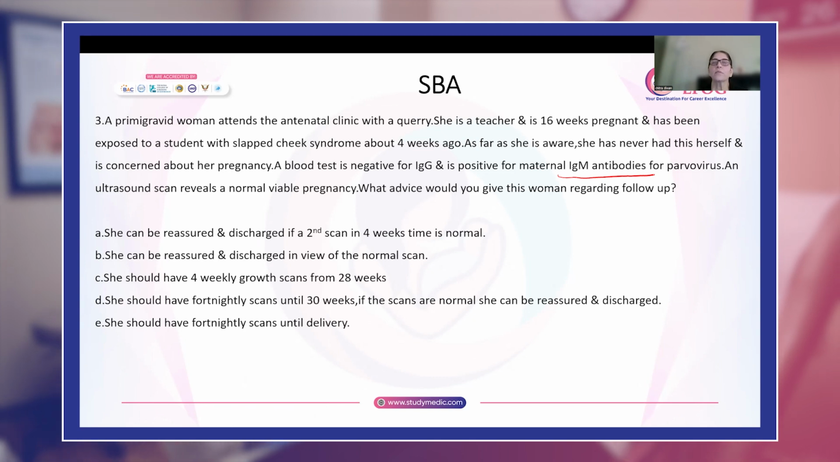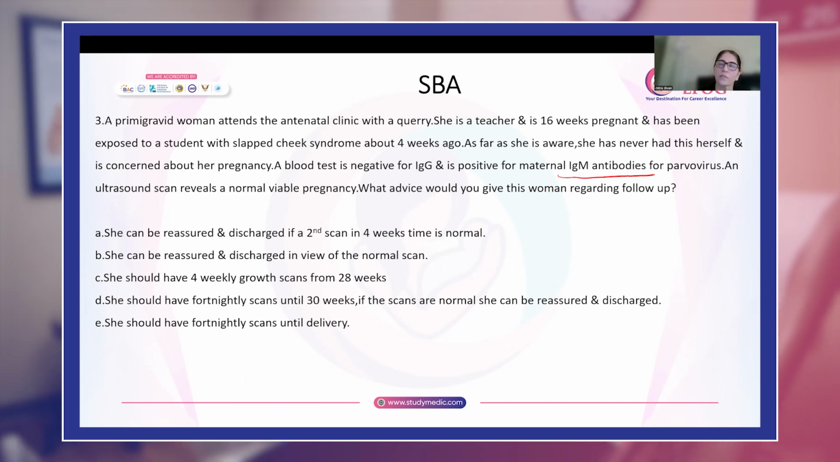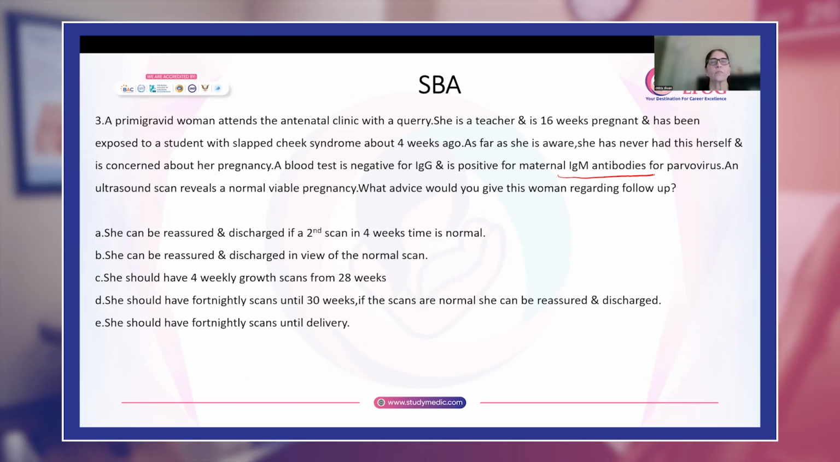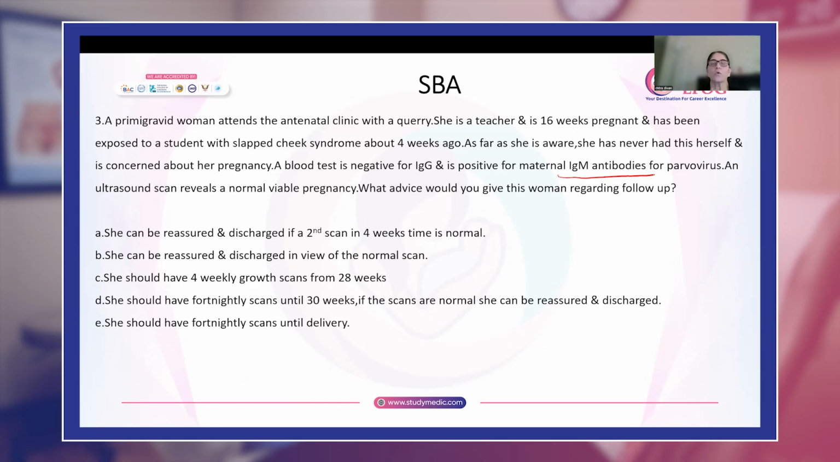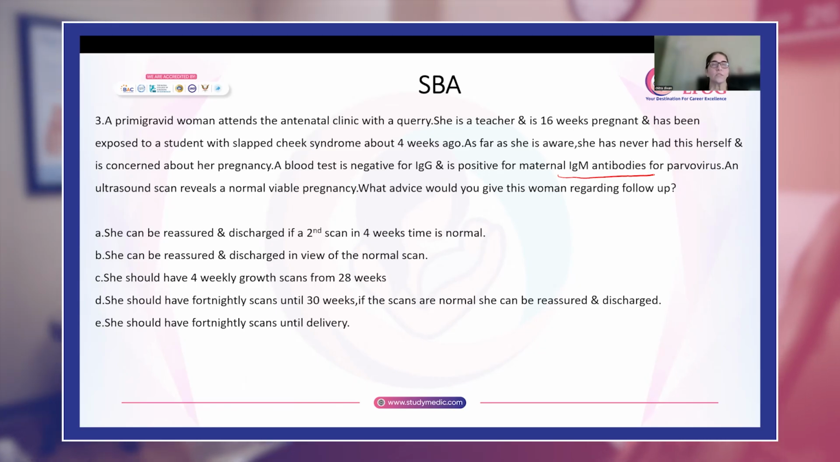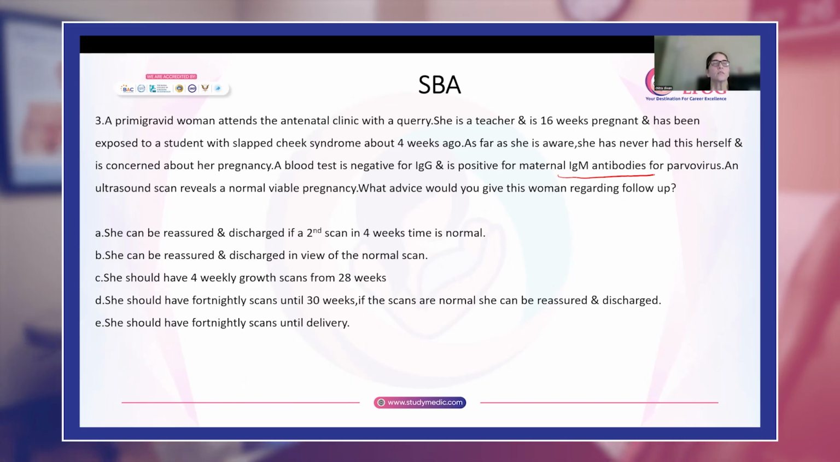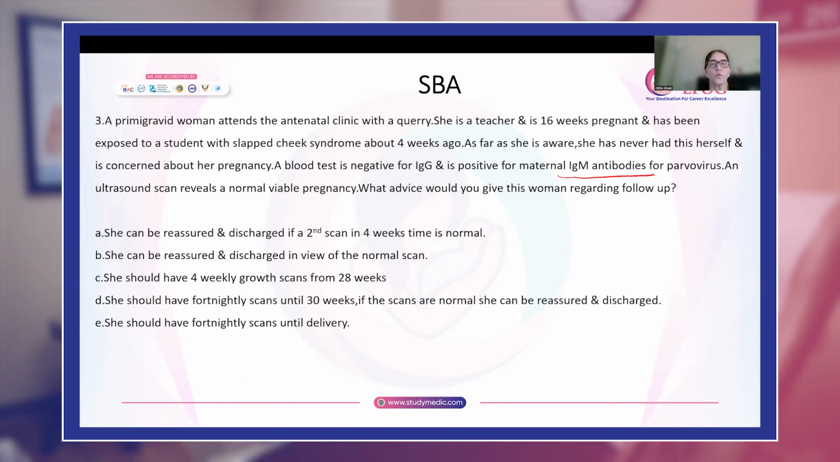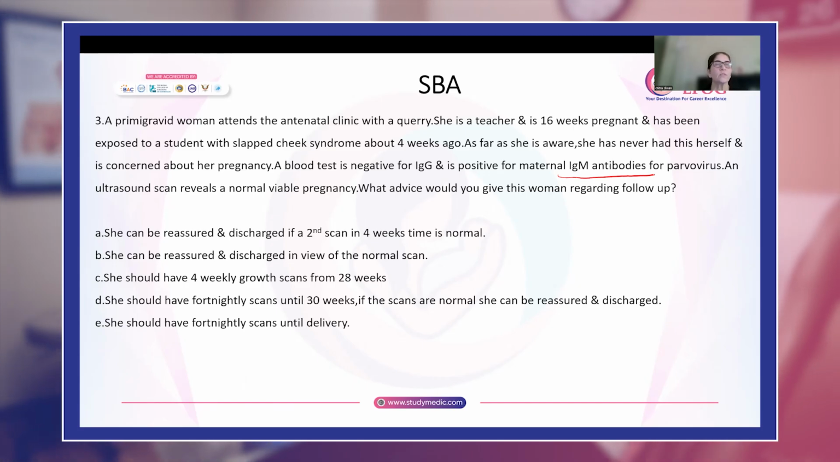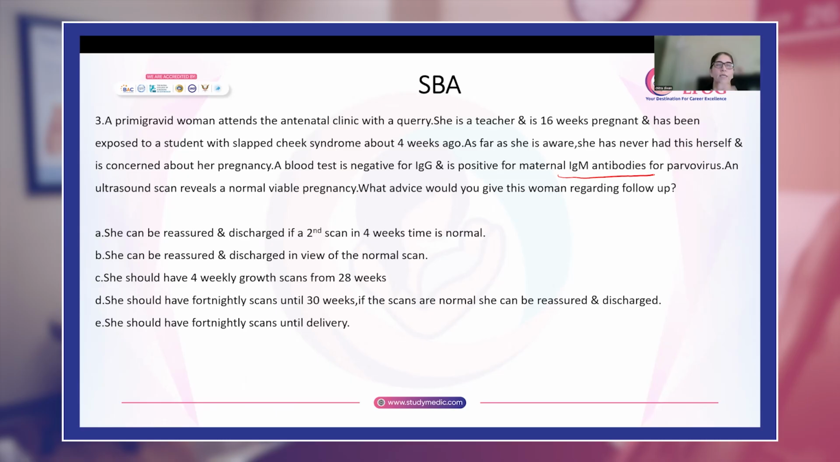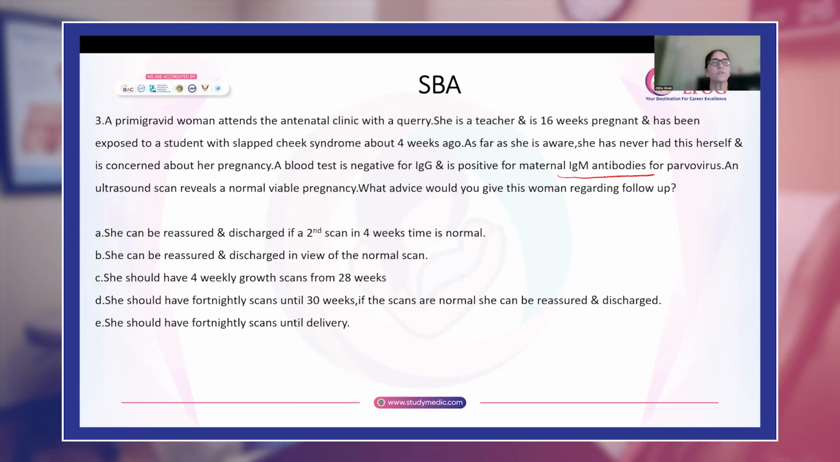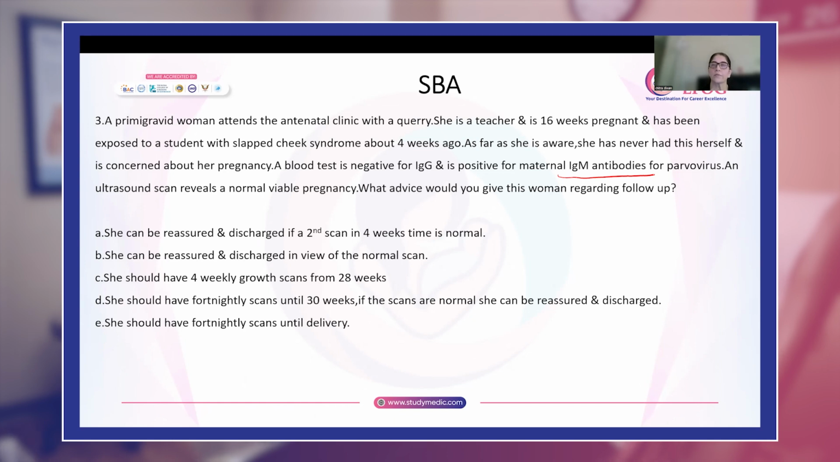Will you tell her that your ultrasound scan is normal now, so don't be worried, go home, the baby is going to be fine? Let us see what the options are. She can be reassured and discharged if a second scan in 4 weeks' time is normal. She can be reassured and discharged in view of the normal scan. She should have 4 weekly growth scans from 28 weeks. She should have fortnightly scans until 30 weeks. If the scans are normal, she can be reassured and discharged. She should have fortnightly scans until delivery.